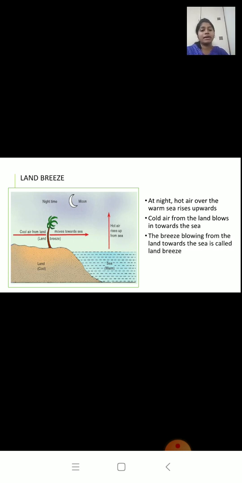The breeze that blows from land towards sea is called land breeze. So remember, during daytime, the breeze blows from sea to land, and it is called sea breeze. And at night time, the breeze blows from land towards sea, and it is called land breeze. Okay, so this was convection.